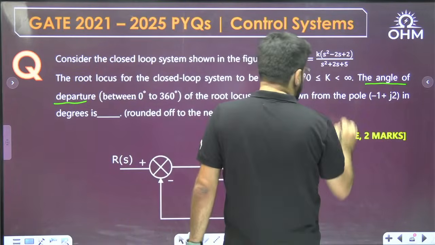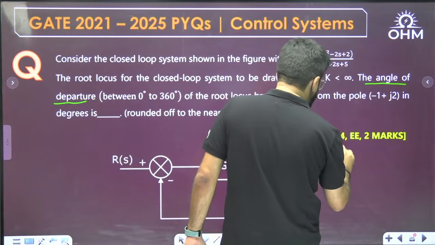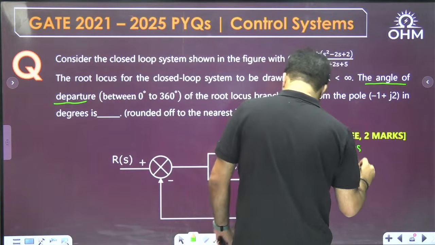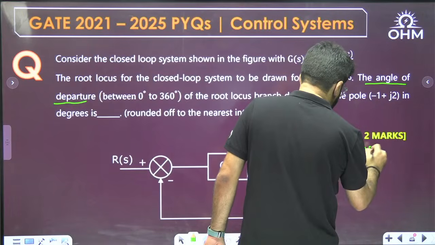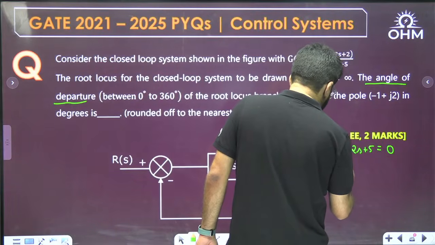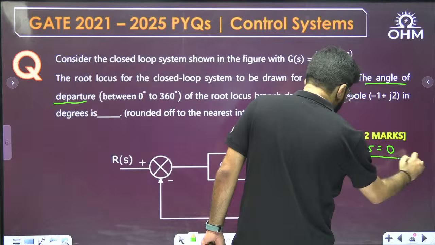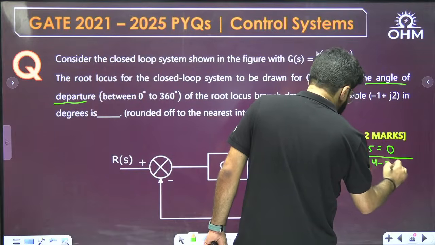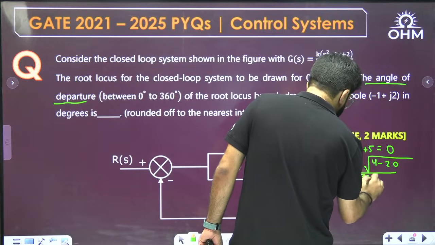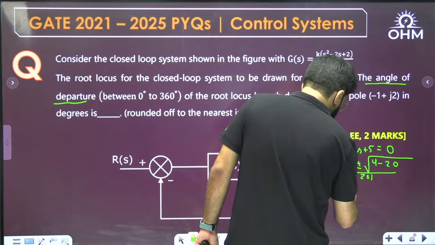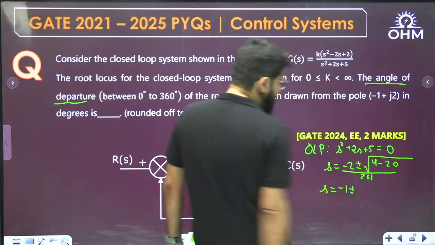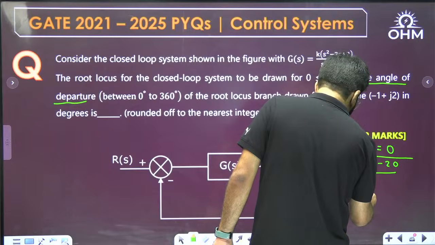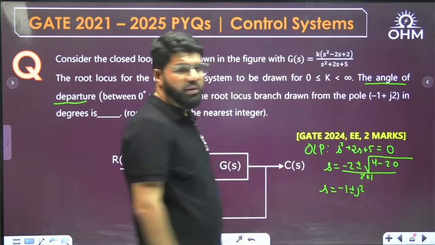Open loop poles: s² + 2s + 5 = 0. So s equals -b plus minus root of b² - 4ac divided by 2a. So s equals -1 plus minus under root of -16, which is j4, divided by 2, so j2. That is where there is a pole at -1 plus j2.